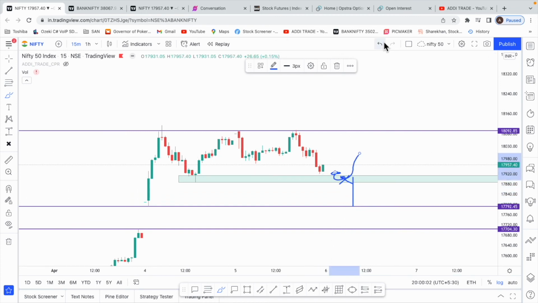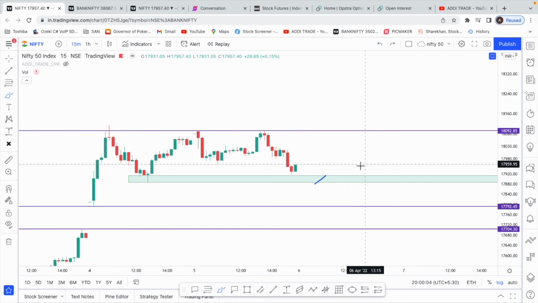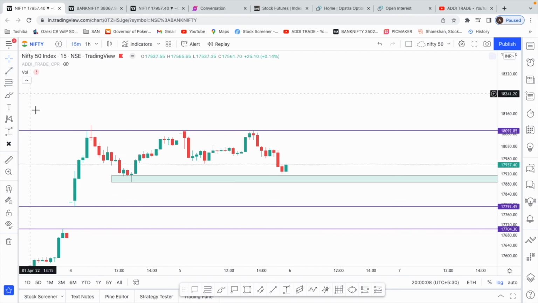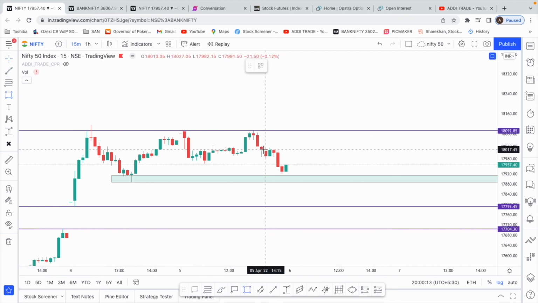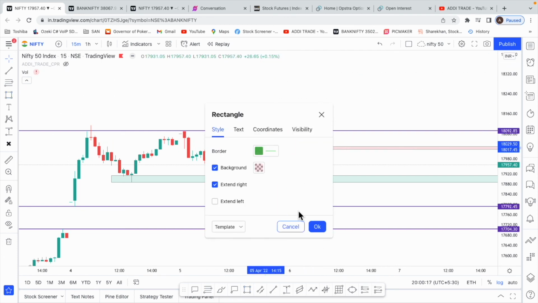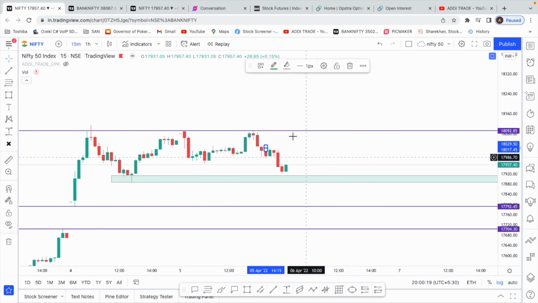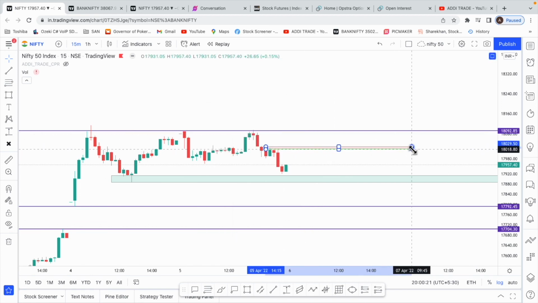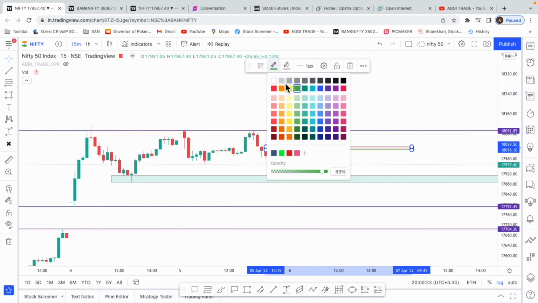And in case we go up, the place where we can take some kind of a resistance is this area, where we can again possibly take a resistance for intraday.